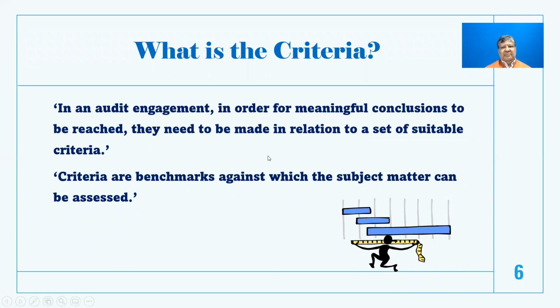What are the criteria which are used in any assurance engagement? Now, in any audit engagement, to be able to arrive at meaningful conclusions, we need to know what is the suitable criteria to be evaluated. For example, if you're doing a tax audit, there are a set of tax audit criteria which are to be evaluated as per the needs of the income tax department. Similarly, if you're doing an internal audit, the management gives you a set of criteria or the business process rules which they want to verify compliance with.